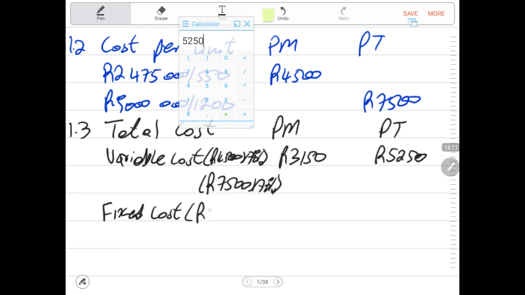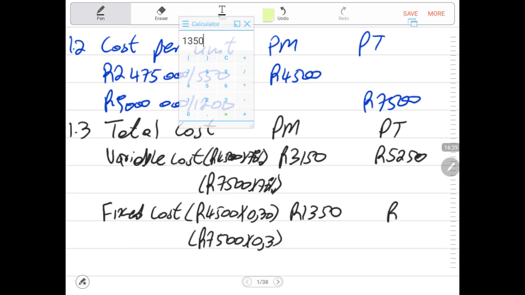Then we go to the fixed cost, which is the absorption rate. Out of the 4,500 cost per mobile, we multiply this by 0.3, which is 30%. 4,500 times 0.3 gives us 1,350. Then for the tablet, which cost us 7,500, 30% of this cost is fixed. 7,500 times 0.3 gives us 2,250.